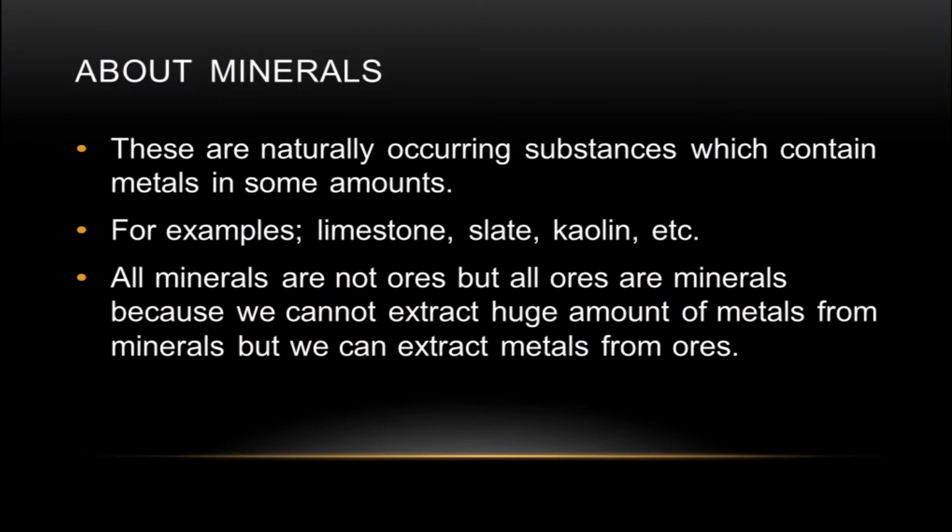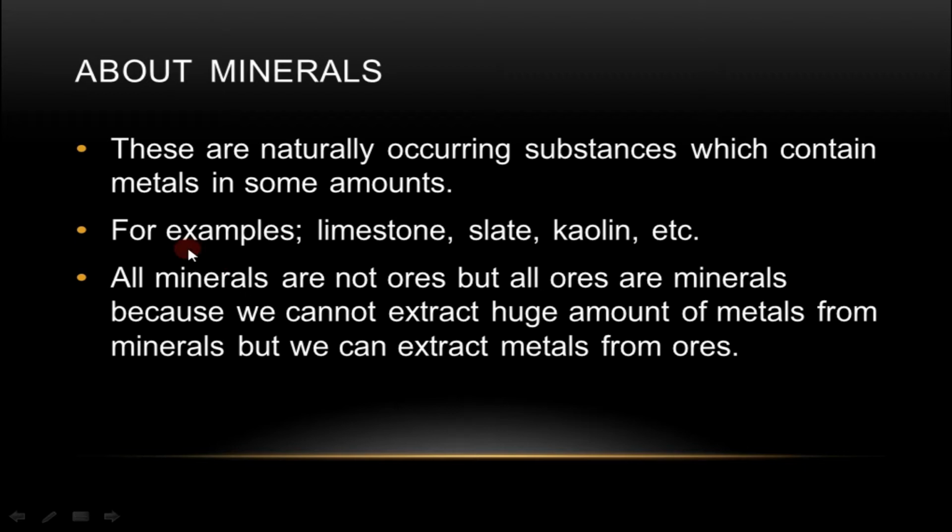About minerals. What we know about minerals is that these are naturally occurring chemical substances which contain metal in some amount. We have read earlier that minerals are naturally occurring chemical substances and metals are found in some amount only in them.